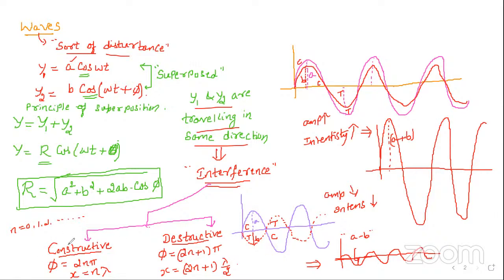Please remember, in the case of constructive interference, the resultant amplitude should increase. In the case of destructive interference, the resultant amplitude should decrease. So you have to remember these conditions while solving the problems. It is going to be very helpful.